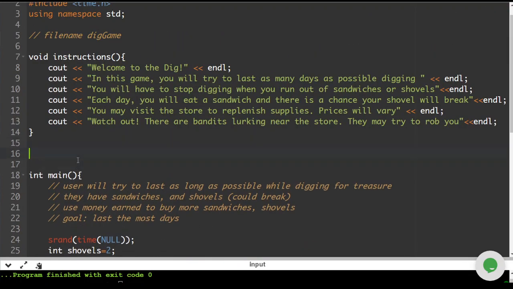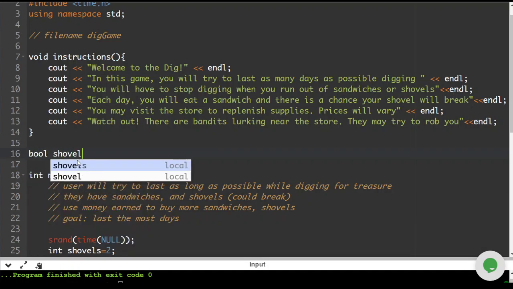We're going to use this as part of an if statement, so this one is going to act like a Boolean. So this is going to be bool, and we're going to call it shovelBreak. Now, we don't need any parameters. It's not like it's more likely to break if you have more shovels, for example. It just is based on a random chance. So you have a chance of your shovel breaking. So we're going to open parentheses.